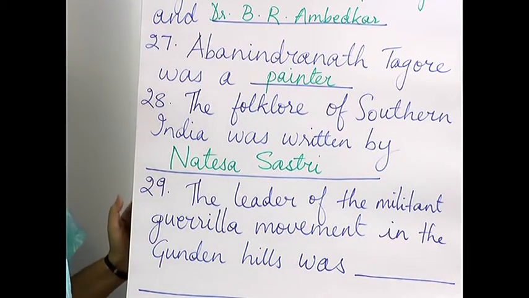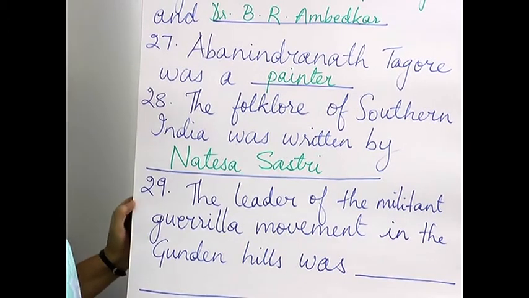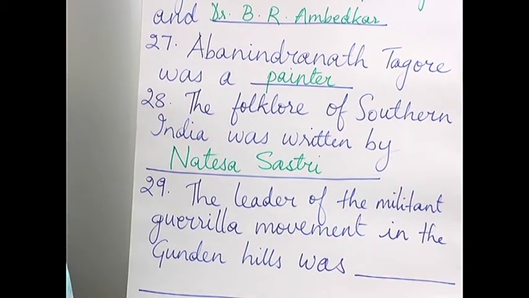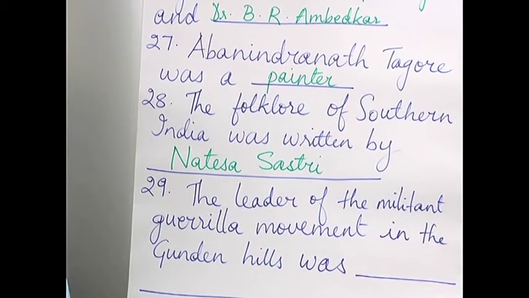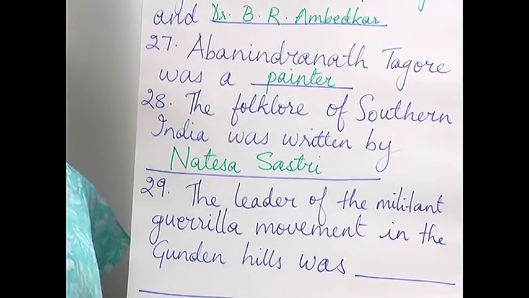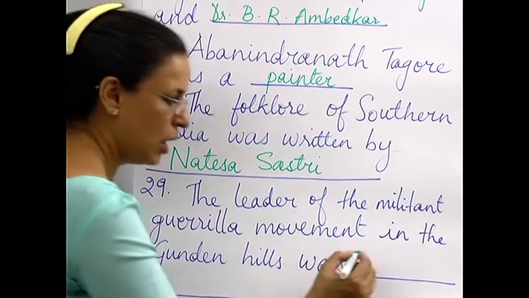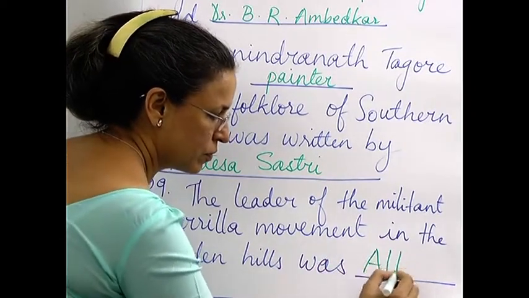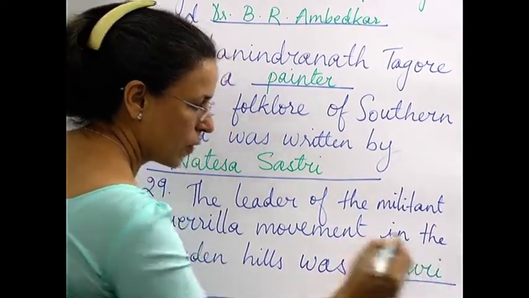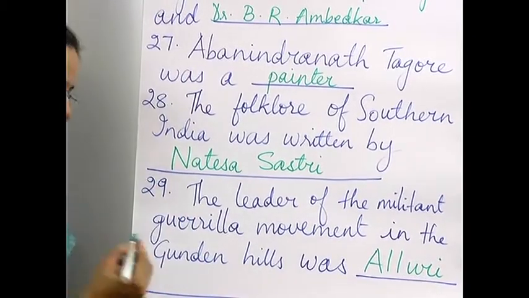And with that we come to the last question, 29th one. The leader of the militant guerrilla movement in the Gudem Hills was, so this was Alluri Sitaram Raju.